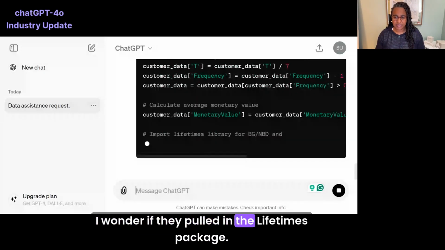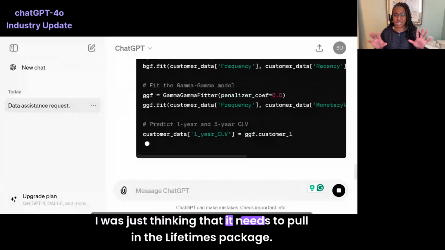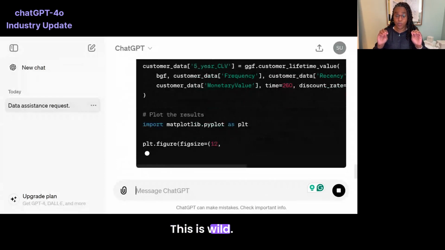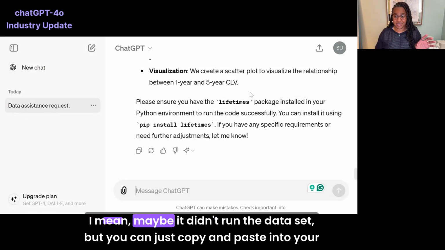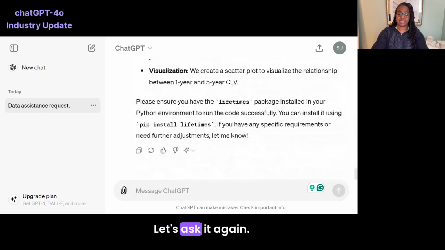I wonder if they pulled in the lifetimes package. Oh, there it is. Wow, I was just thinking that it needs to pull in the lifetimes package. This is wild. Okay. So, I mean, maybe it didn't run the data set, but you can just copy and paste this into your Python query.